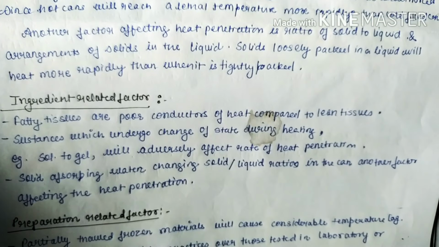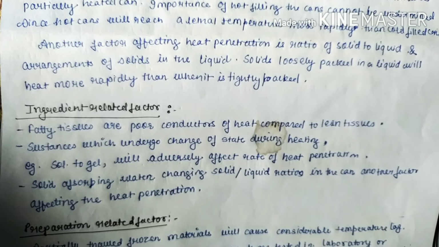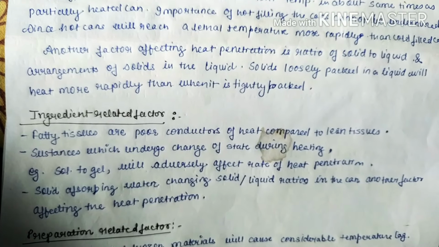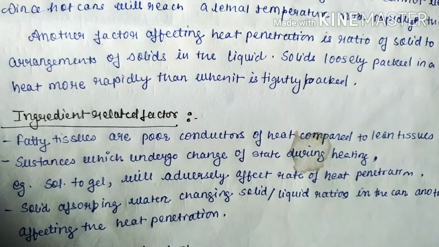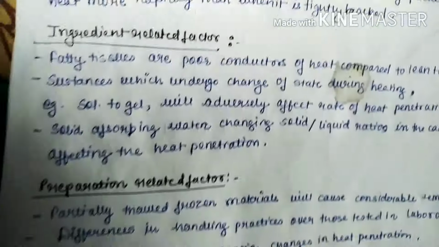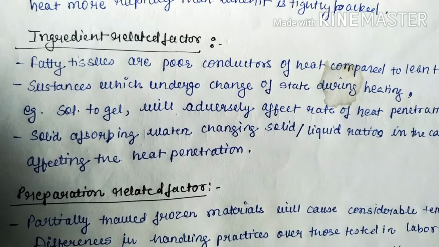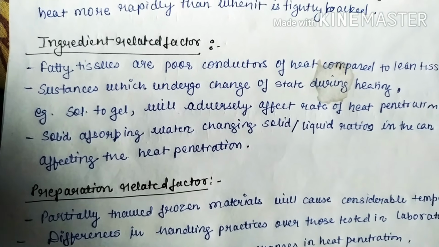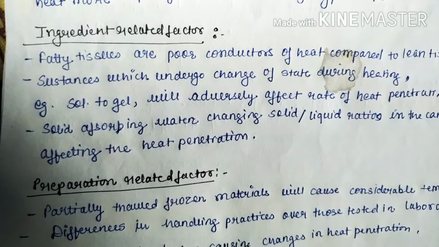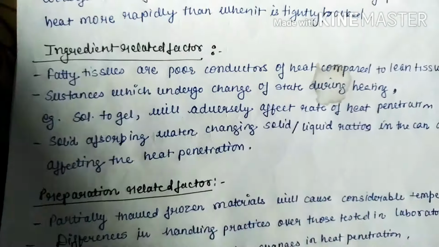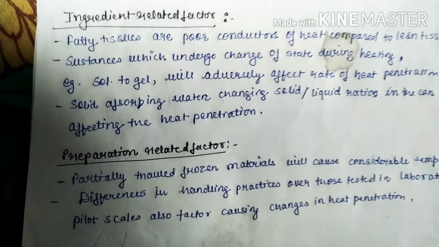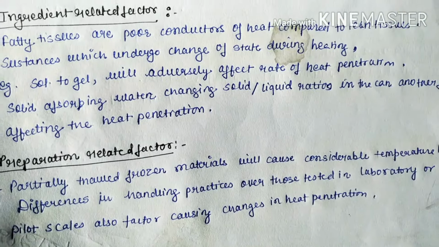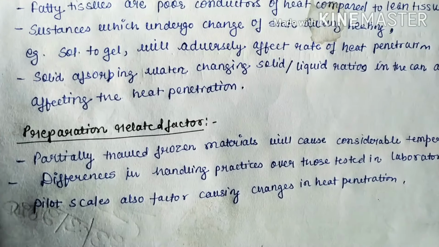Another factor affecting heat penetration is the ratio of solid to liquid and the arrangement of solids in the liquid. Solid loosely packed in liquid will heat more rapidly than when it is tightly packed. Ingredient related factor: fatty tissues are poor conductors of heat compared to lean tissues. Substances which undergo change of state during heating, that is sol to gel, will adversely affect the rate of heat penetration. Solid absorbing water, changing the solid to liquid ratio in the can, is another factor affecting the heat penetration.